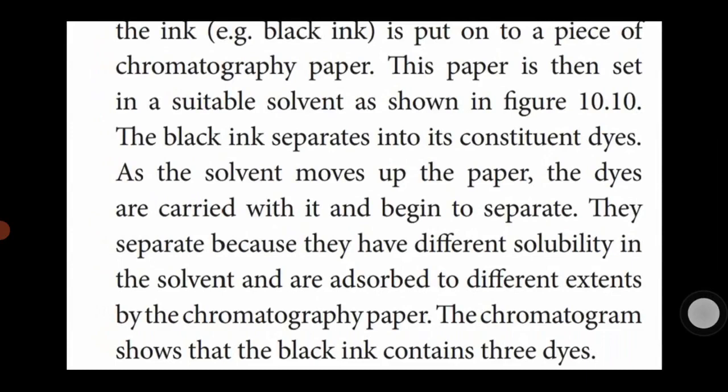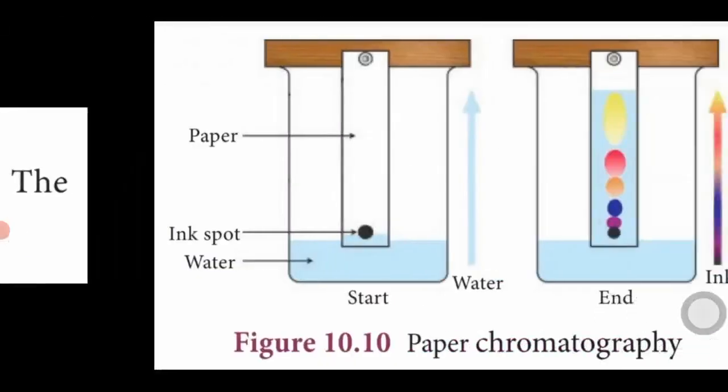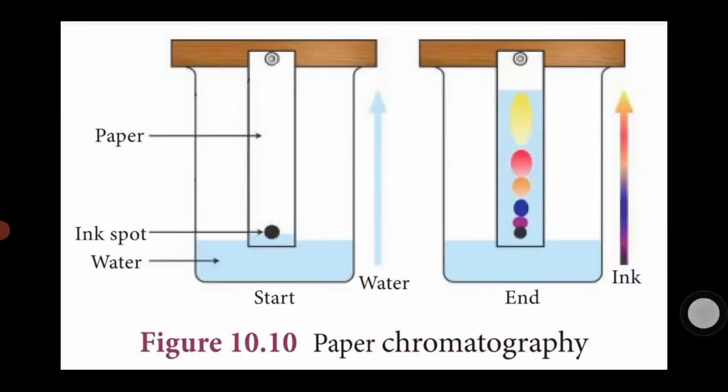The chromatogram shows that the black ink contains 3 dyes. See this picture. Take one chromatography paper, put one spot of black ink, and put it in a solvent.